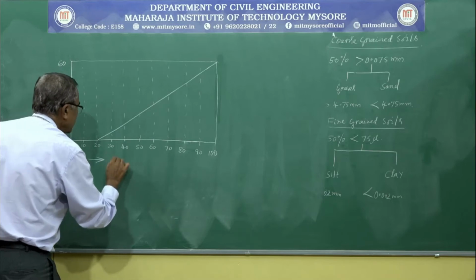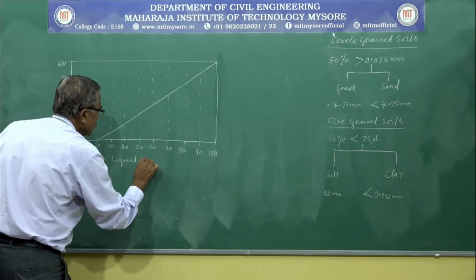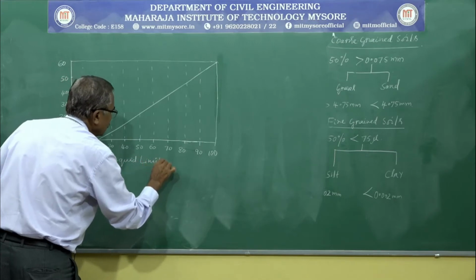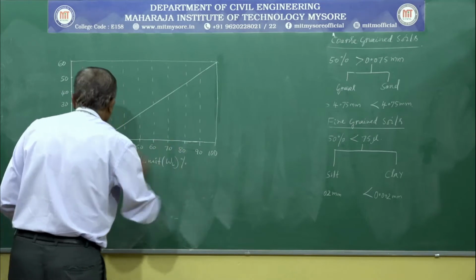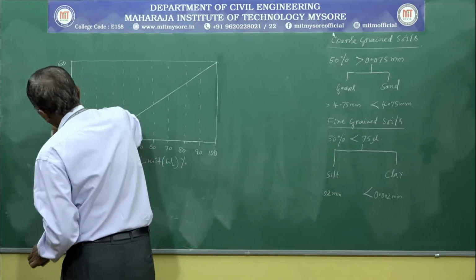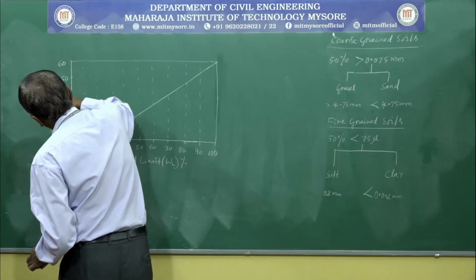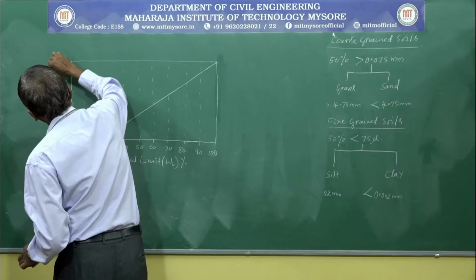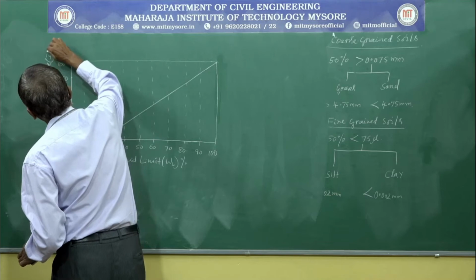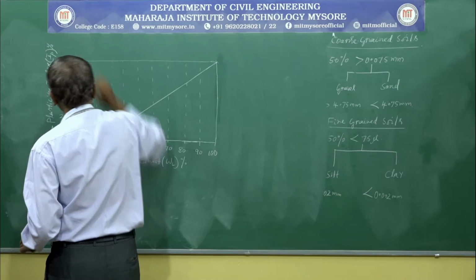Along the X axis it is the liquid limit, WL in percentage, and along the ordinate it is the plasticity index, IP, again in percentage.